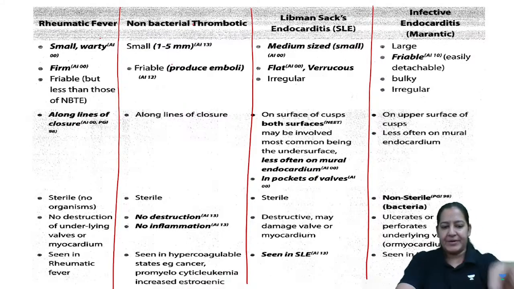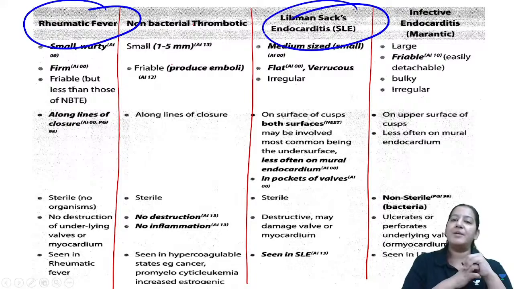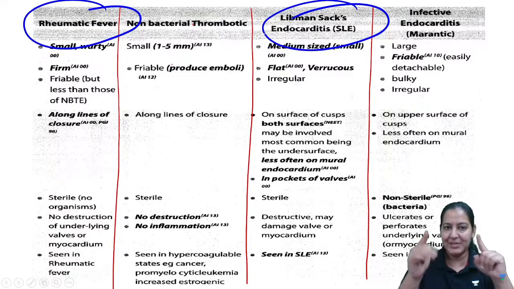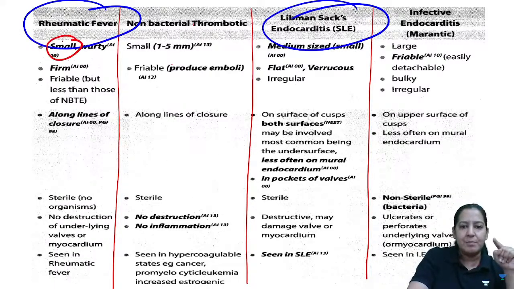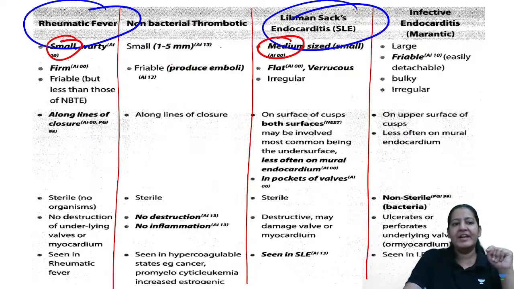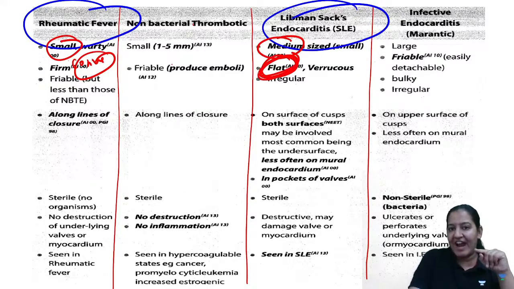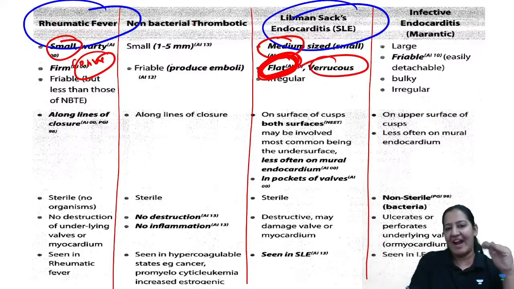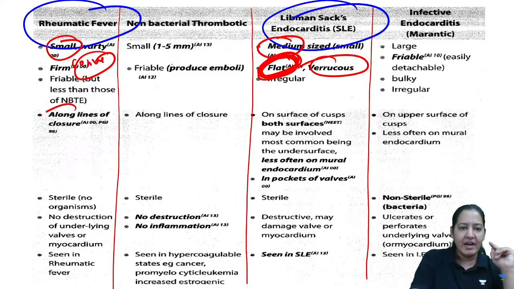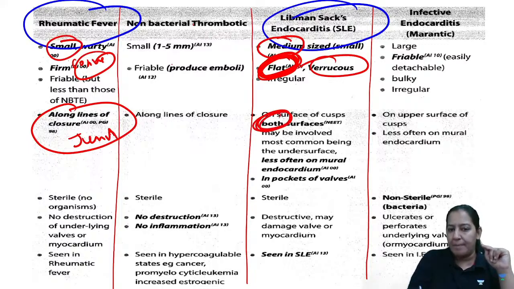So let me compare rheumatic fever with Libman-Sacks endocarditis. Let me compare. We compare these two, then I start the third one, right? So who will help me in comparing? Anyone? So here the vegetations are small, here they are medium, right? Here they are convex, not written, you can write. Here they are flat. Flattening is a hallmark here. They are flat and verrucous. Here they are along the line of closure, that is the junction. Here they are on both surfaces, upper and lower.